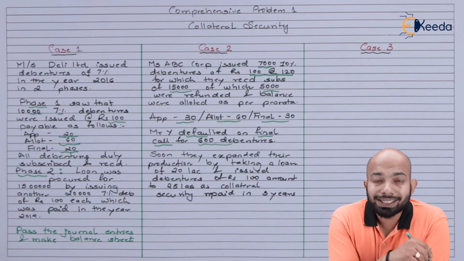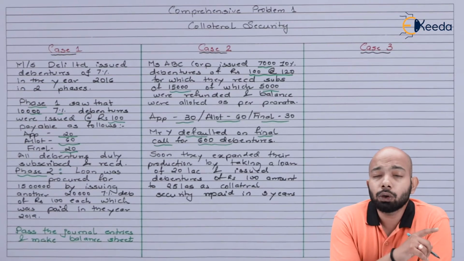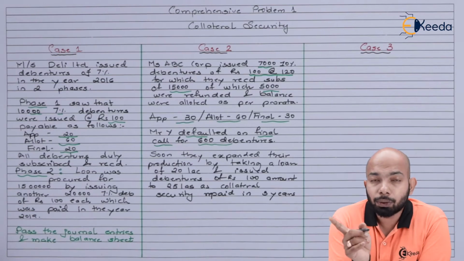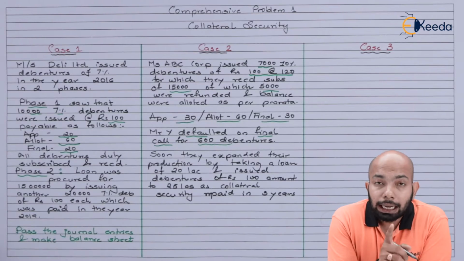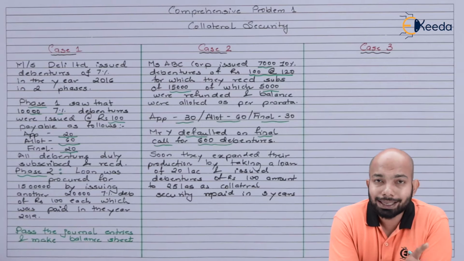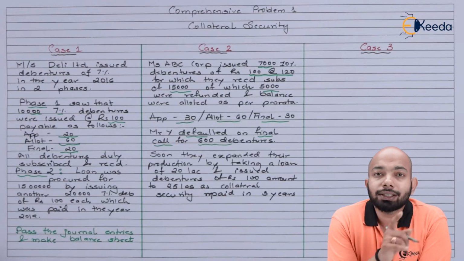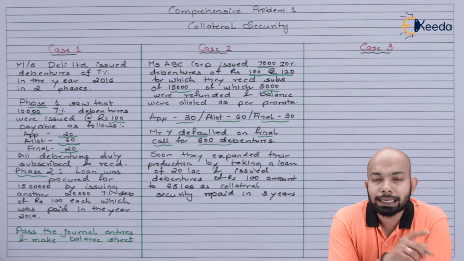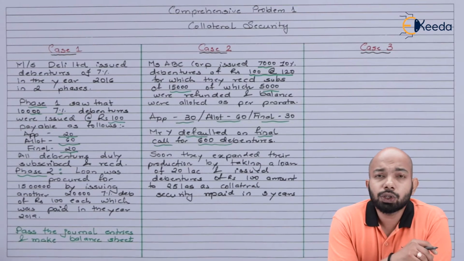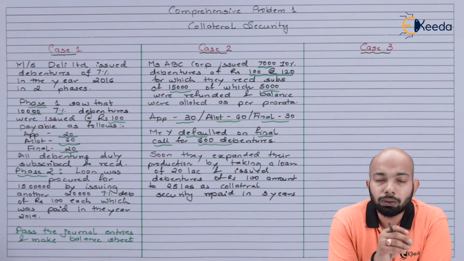Now, the question also states that soon after the final call was made, they expanded their production and took a loan of 20 lakhs and issued debentures worth rupees 100 here for an amount of 25 lakhs. That means collateral security was given at 25 lakhs. Same 10% debentures were issued, but the issue price here was 100 and not 120. So, this has been mentioned.